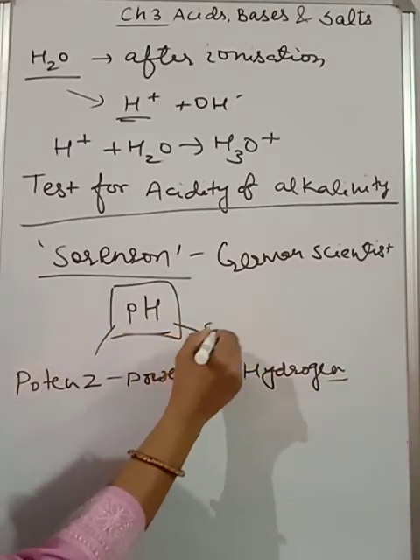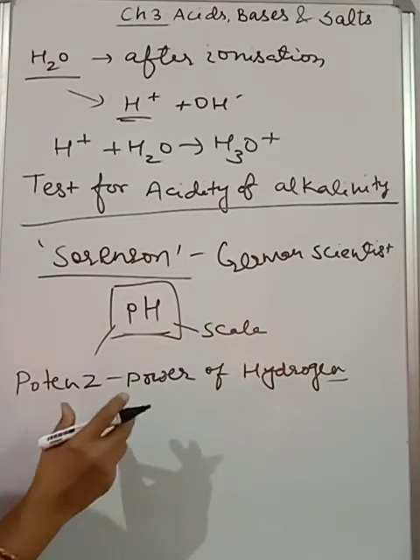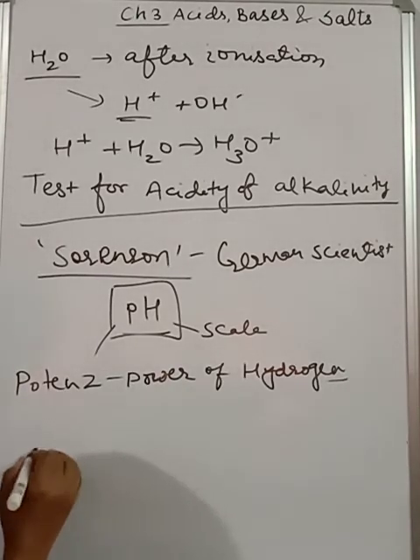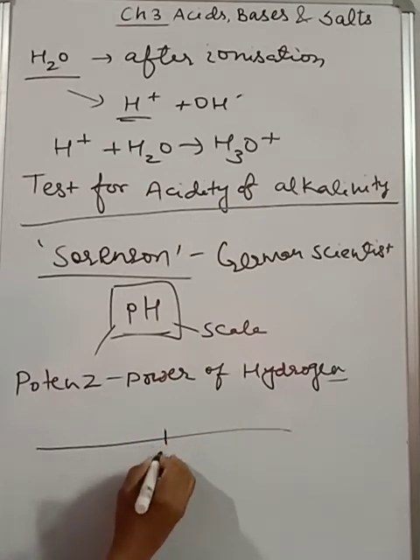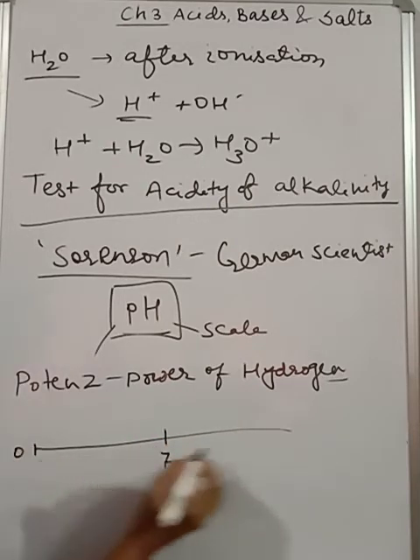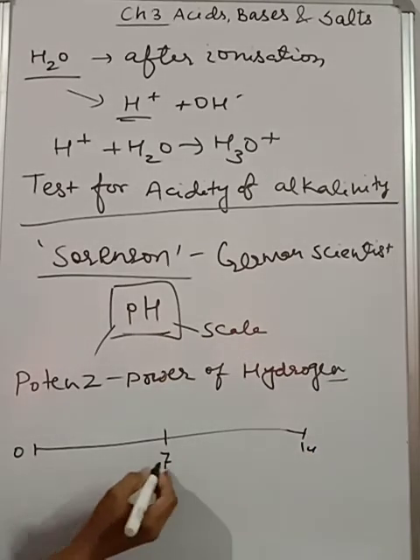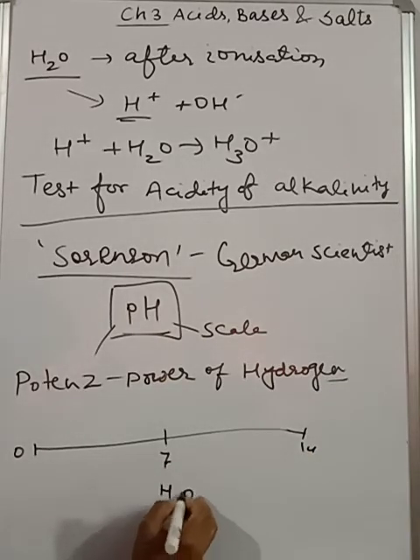And he gave a pH scale, with the help of which we can find out which category the given substance belongs to. This pH scale is calibrated into 14 parts, starting from 0 and reaching up to 14. This 7 is for water. This is neutral in nature.